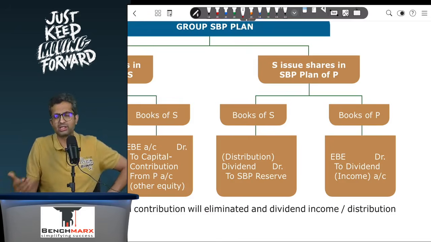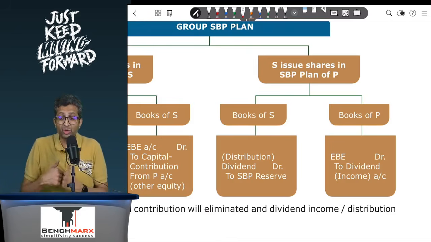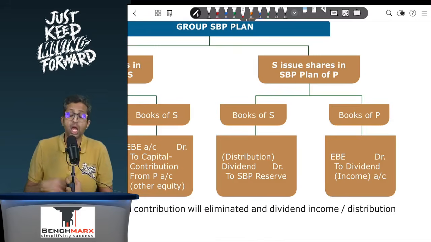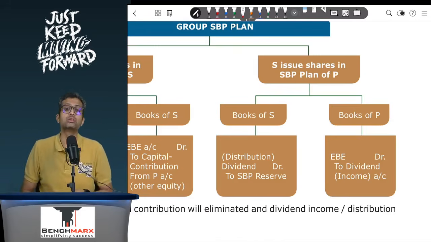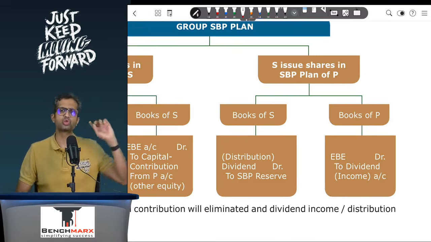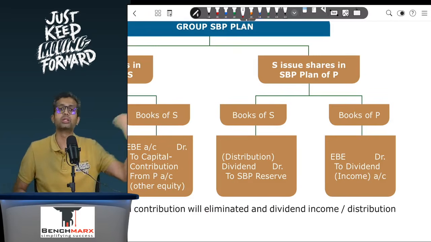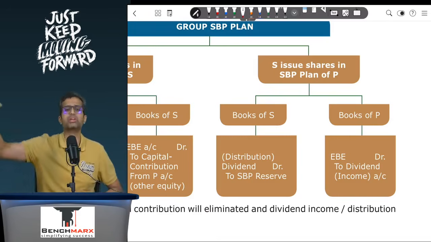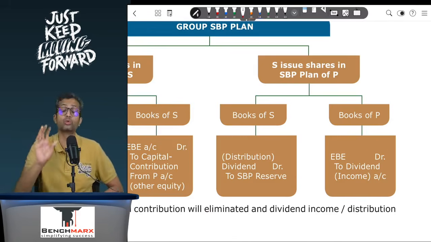Now usually the standard says, the general accounting practices say that when the subsidiary needs money, it takes a permanent investment from the parent. But when the parent needs money, it calls the subsidiary and tells it to distribute dividend. The subsidiary usually does not invest in the parent, rather it gives a return on the investment that the parent has made, and hence it gives what we say is a distribution, or in company law language, dividend. If you don't want to use the word dividend, that's fine, you can use the word distribution.